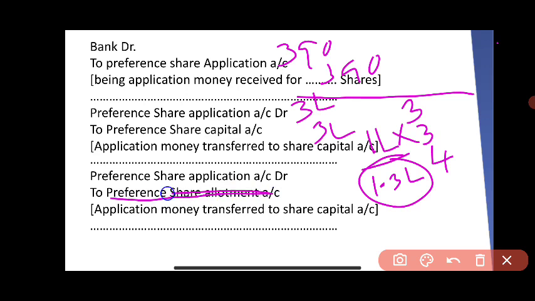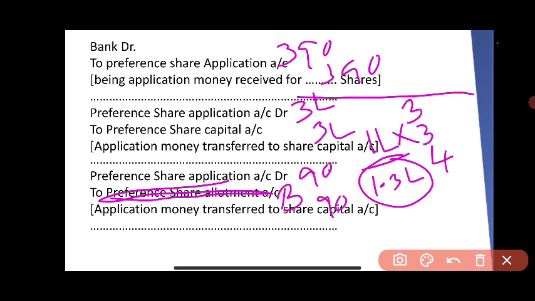Then preference share application account debtor to bank account. Excess application money was refunded. So 30,000 into 3 is 90,000. We have received 3,90,000. Out of these, 3 lakh is transferred to share capital account and the balance 90,000 is refunded.